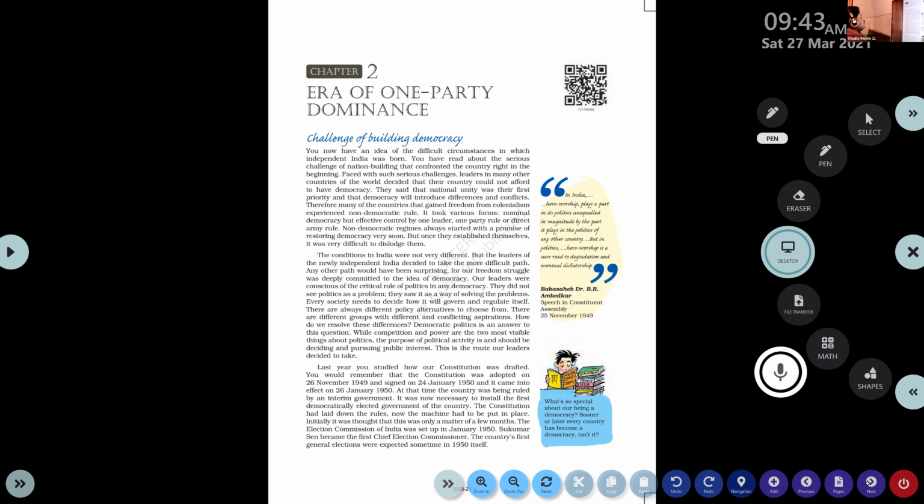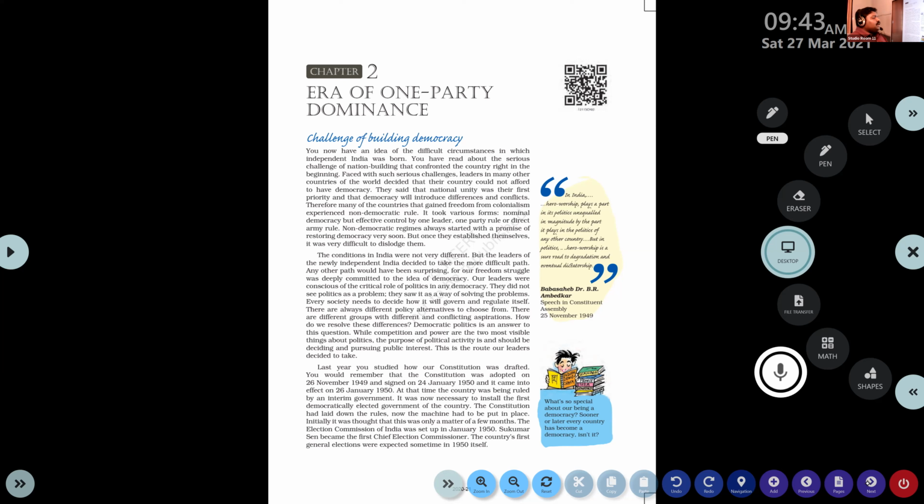They said that national unity was their first priority and that democracy would introduce differences and conflicts. You can see here, leaders in many other countries decided that their country could not afford to have democracy. So the major importance for other countries' leaders was creating national unity. They thought that going behind democracy would create a problem for the unity.